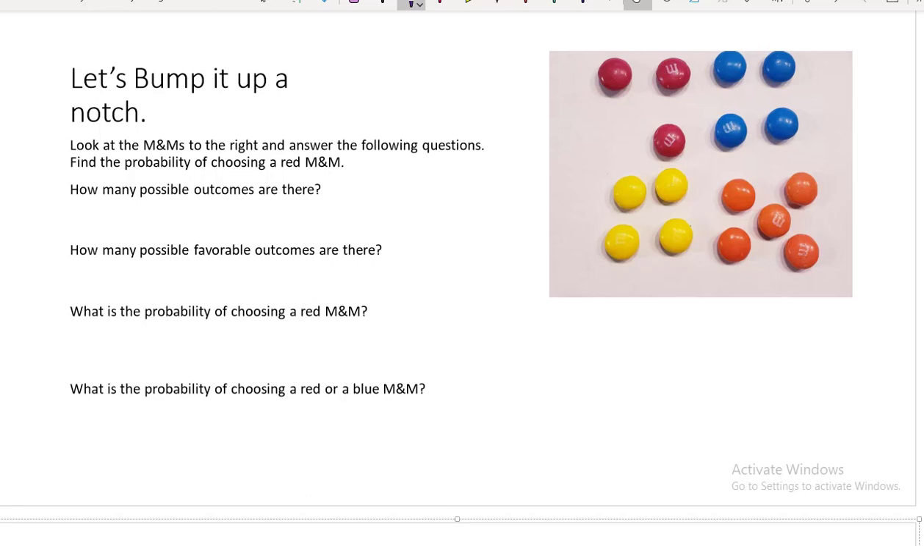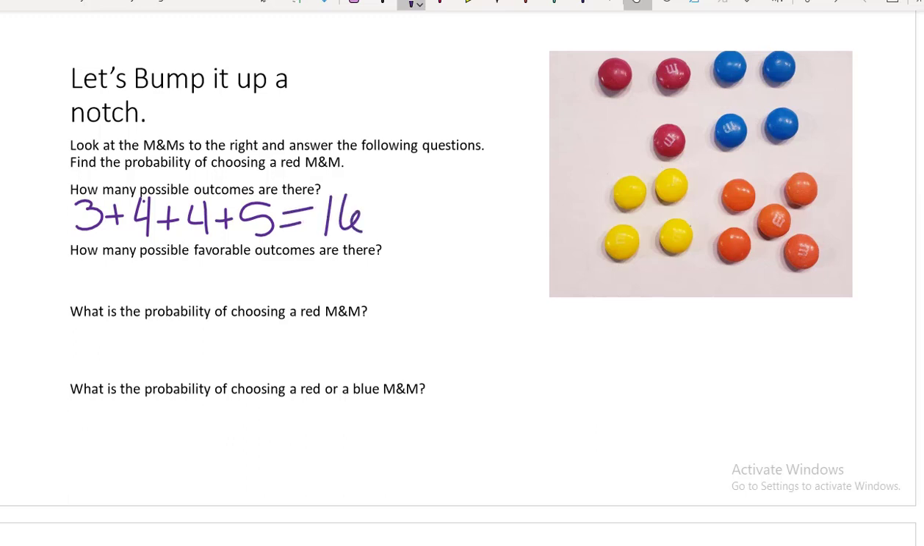When we look at possible outcomes, we're going to add the total number of M&Ms that we see on the screen. There are 3 red plus 4 blue plus 4 yellow plus 5 orange, or 16 possible outcomes, because there are 16 different M&Ms that we could choose.